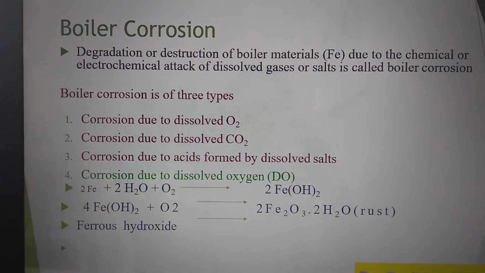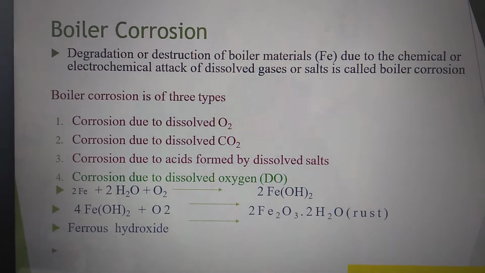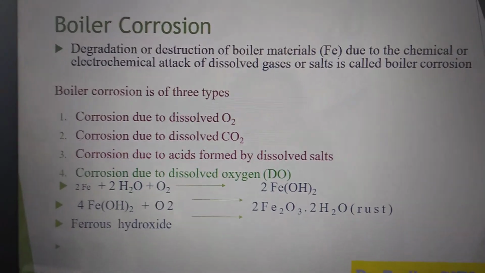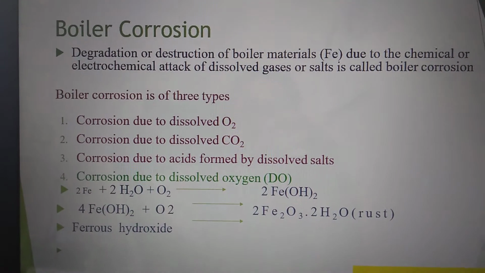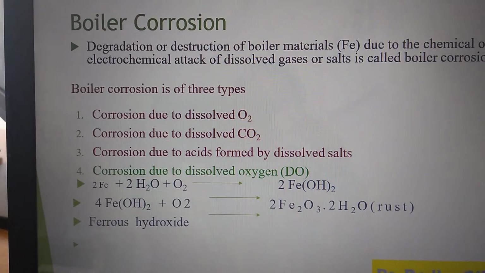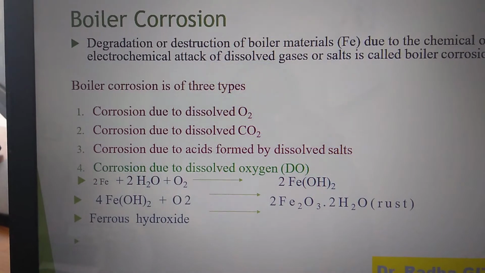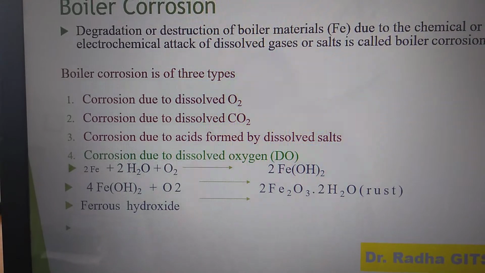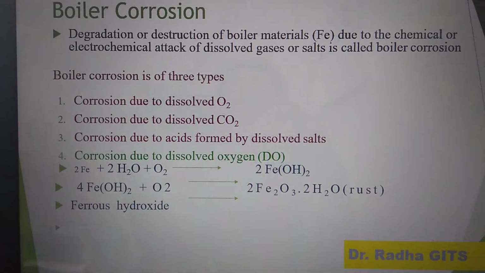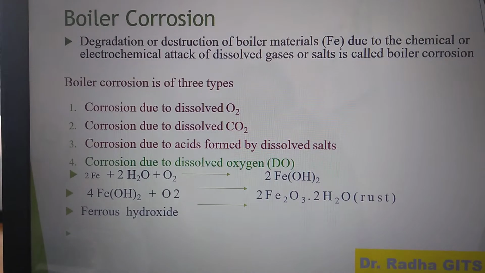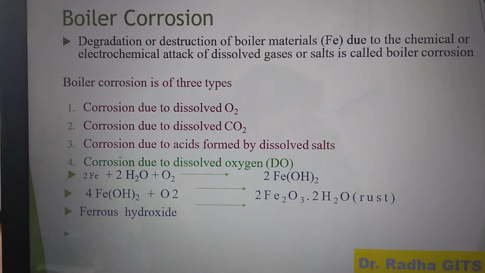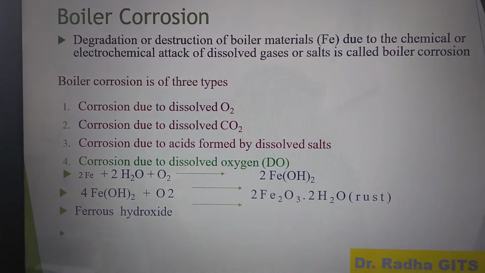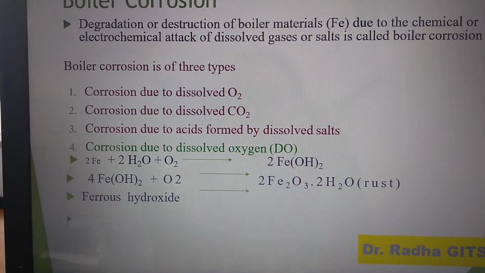The next is boiler corrosion. It is a disintegration or decay of boiler material either due to chemical or electrochemical reaction with its environment. Then the causes or types of boiler corrosion: corrosion due to dissolved oxygen, corrosion due to dissolved carbon dioxide, and corrosion due to acid formation by the dissolved salts. First we will take corrosion due to dissolved oxygen. Dissolved oxygen in the presence of moisture and at high pressure directly attacks the boiler material through the following reactions.